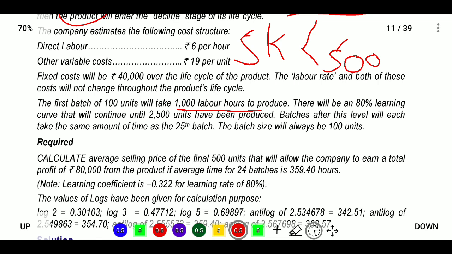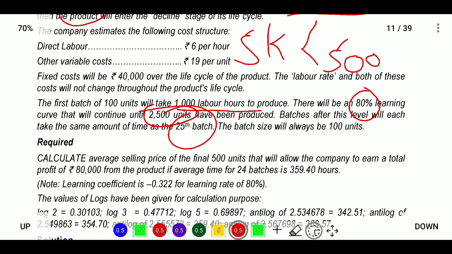Next, there will be an 80% learning curve that will continue until 2500 units. Up to 2500 units the 80% learning curve will be applied, and batches after this level will each take the same amount of time from the 25th batch.